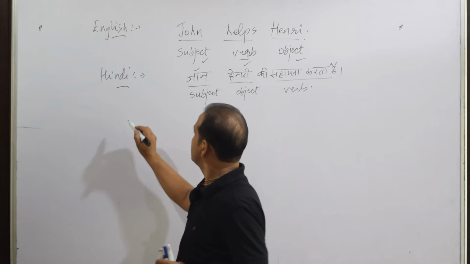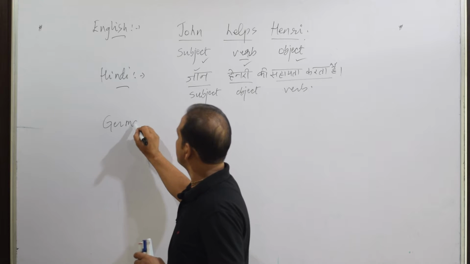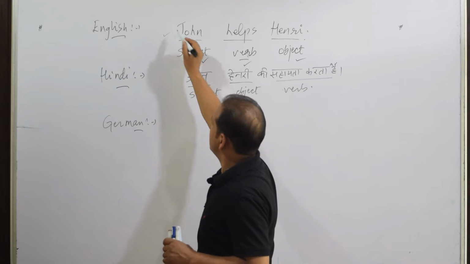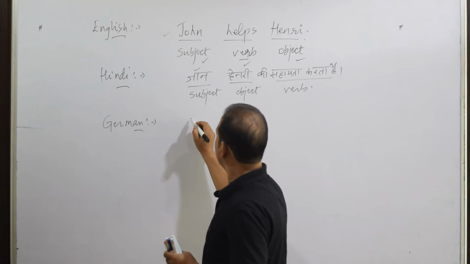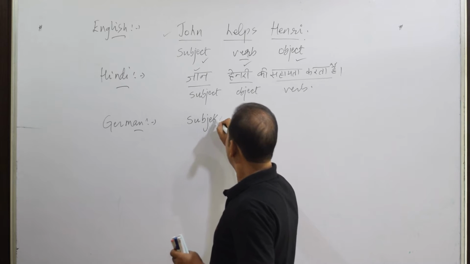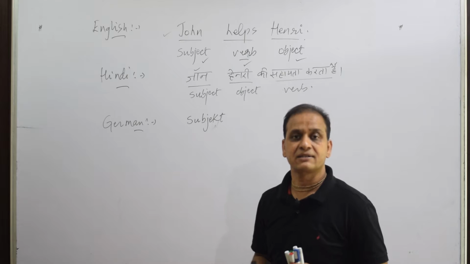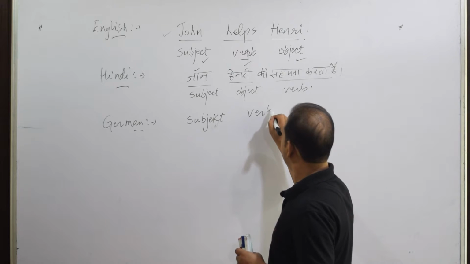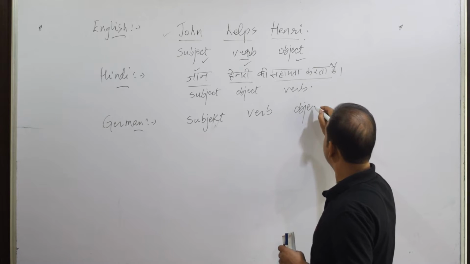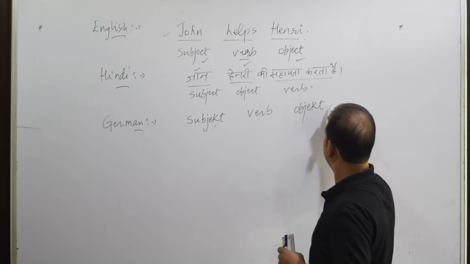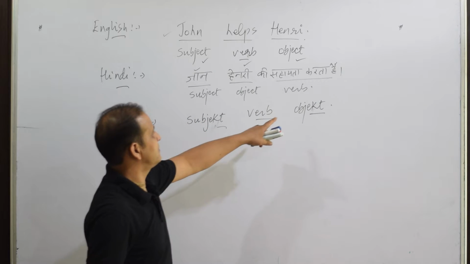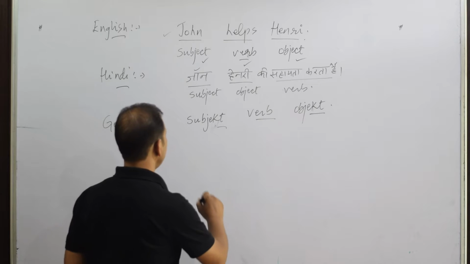Now we want to learn what is the system in the German language. So Germans follow the English pattern, not the Hindi pattern. In German, subject is Subjekt, verb is Verb and object is Objekt. So in German, Subjekt, Verb und Objekt. All right.